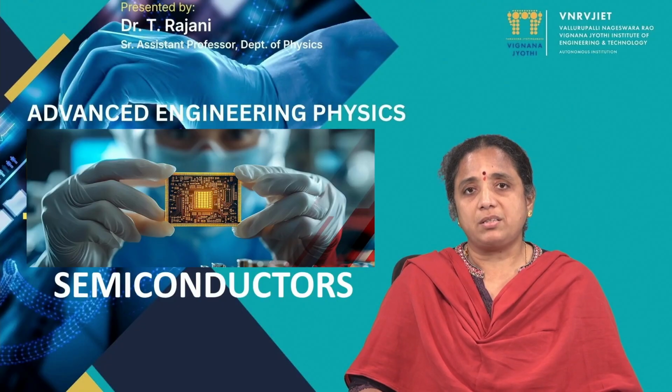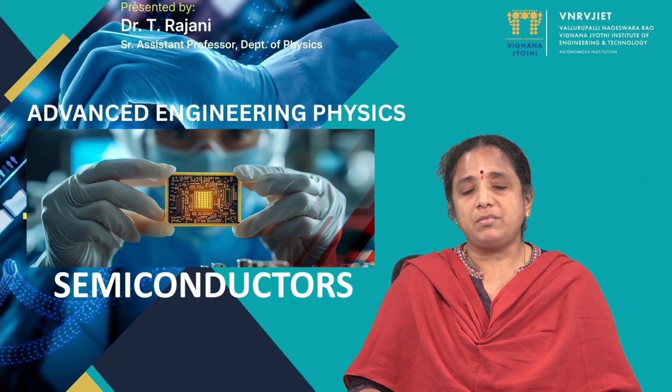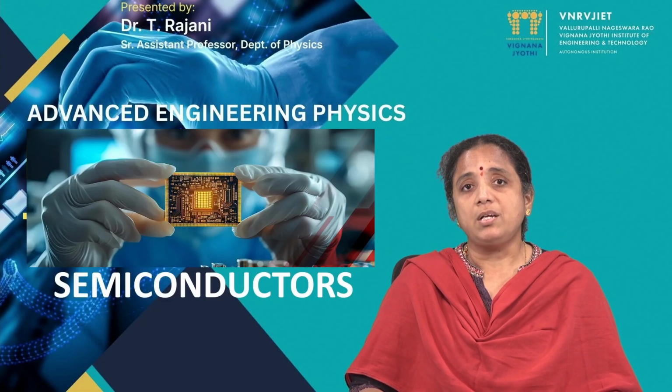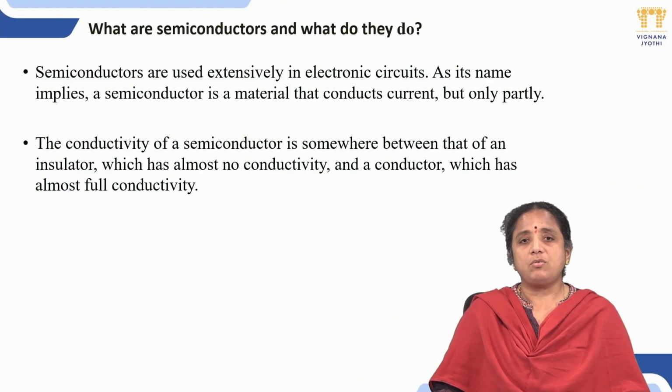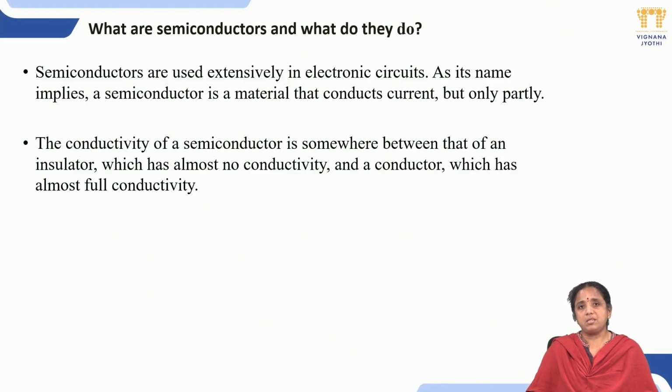Today I am going to deliver a lecture on the topic of semiconductors. I would like to cover the importance of semiconductors, the characteristics of semiconductors, and how they are different from conductors and insulators. So what are semiconductors? Semiconductors are extensively used in every electronic circuit. As its name implies, a semiconductor is a material that conducts current, but only a partial flow of electric current, and its conductivity always lies between a conductor and an insulator.